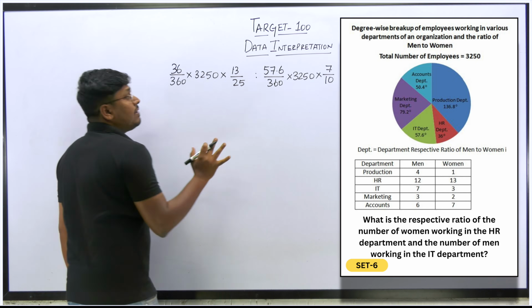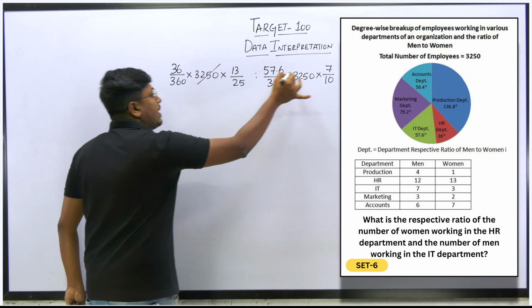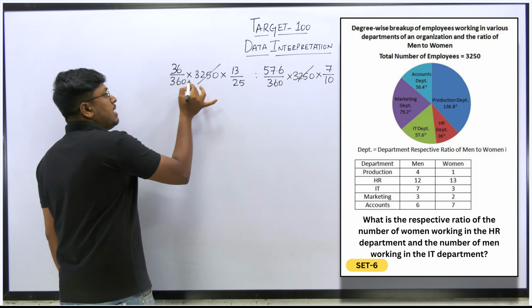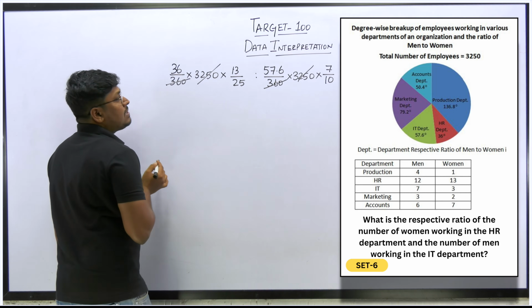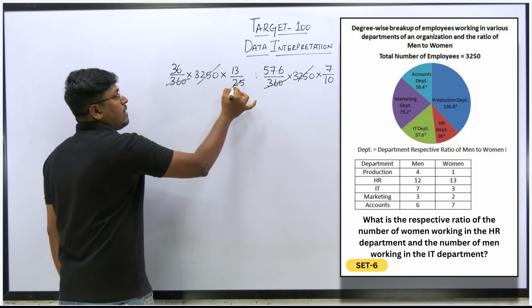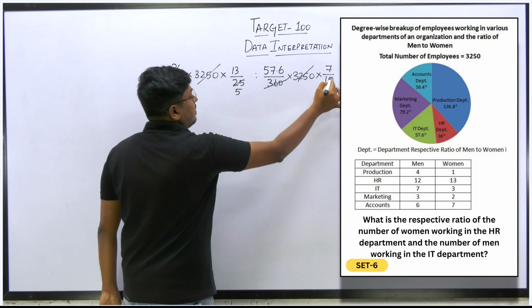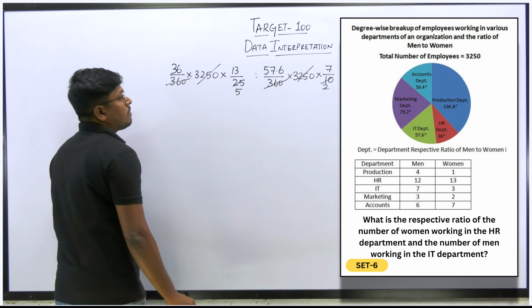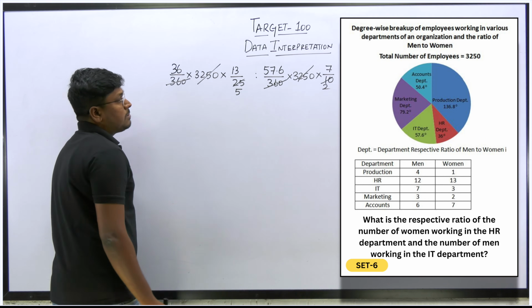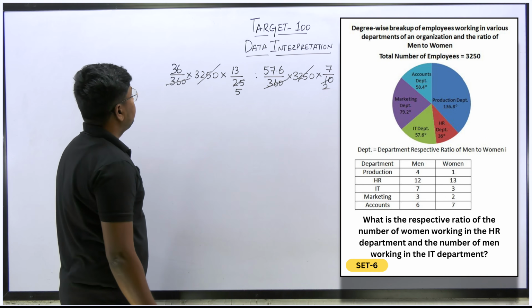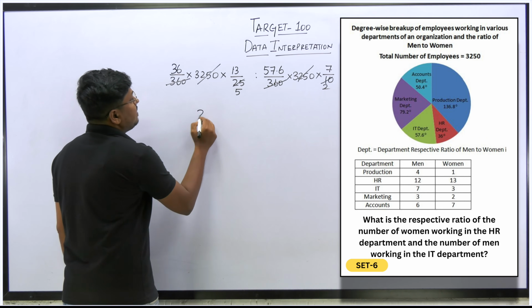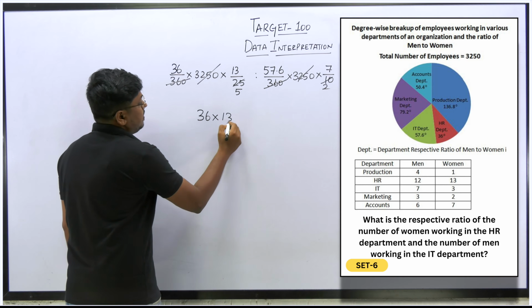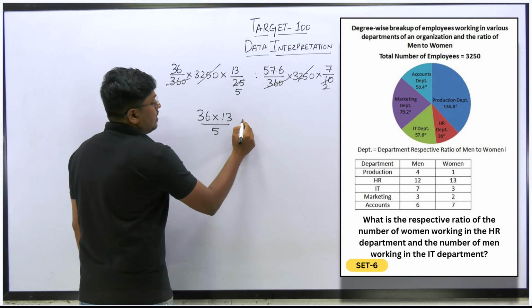So now see, it will be easy. You can cancel 3250 and 3250. Similarly, you can cancel 360 and 360 here. Easy or not, right? Cancel it on the 5 table: 5 5s are 25. Cancel it on the 5 table: 5 2s are 10. So now, what are all the remaining values that we have? 36 into 13 divided by 5, a ratio.